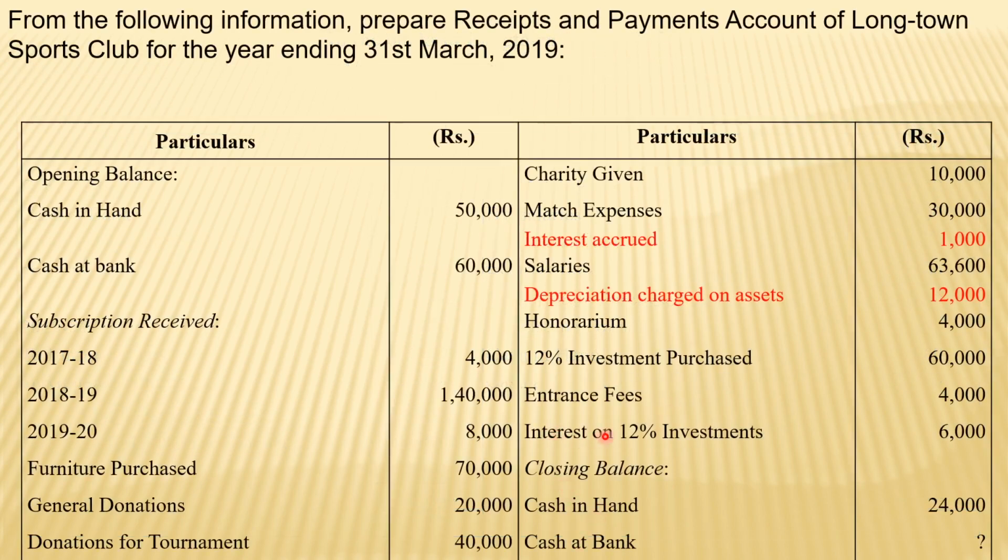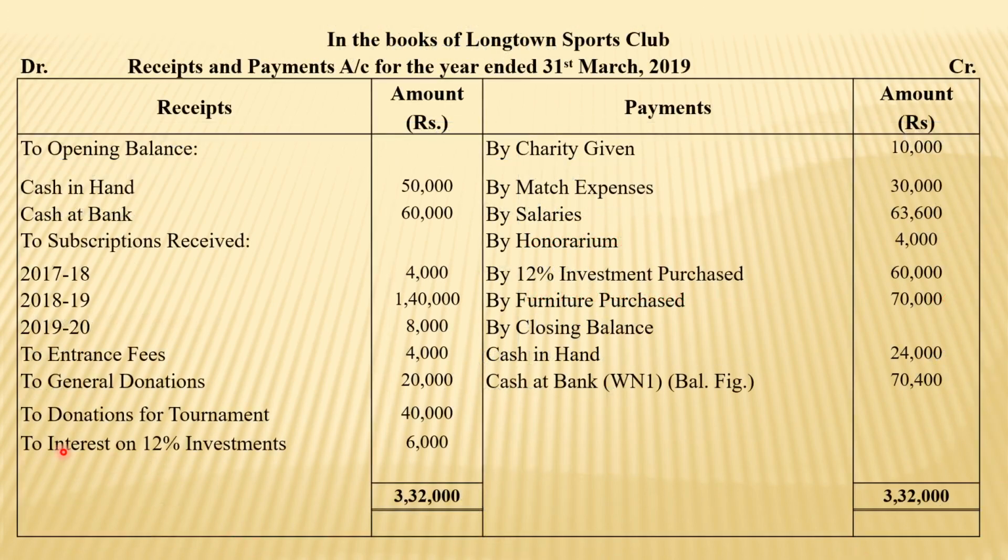Now here is 12% interest on investment, that is also revenue nature, and it is shown on the receipt side, and closing cash in hand is provided. And this is the thing which is missing, we have to calculate it. That is the main objective of this receipts and payment account, finding the closing cash at bank balance.